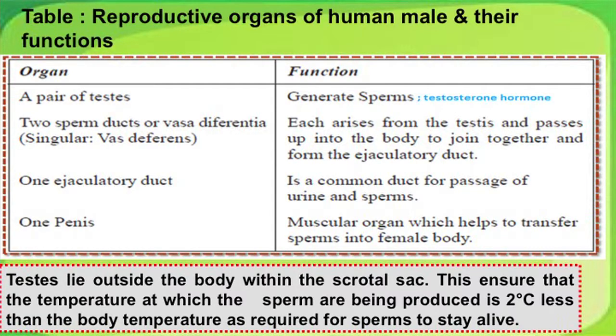Testis lies outside the body within the scrotal sac. This ensures the temperature at which the sperms are being produced is 2 degrees less than the body temperature, as is required for sperms to stay alive. Here is a second question, friends, for you. Do all mammals have their testis in the scrotal sacs all year round?